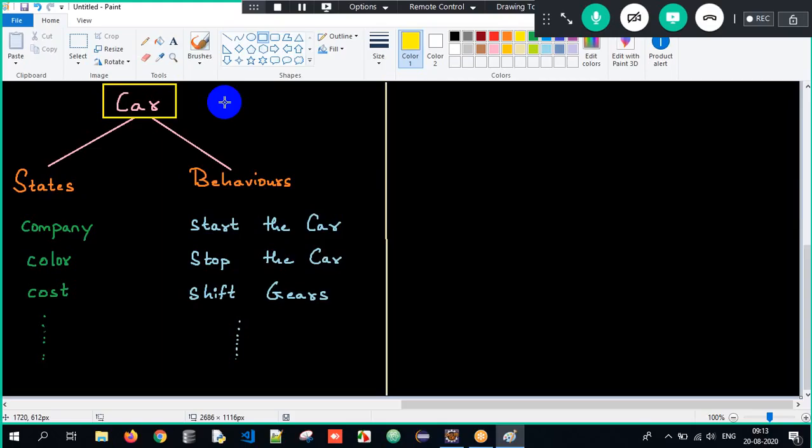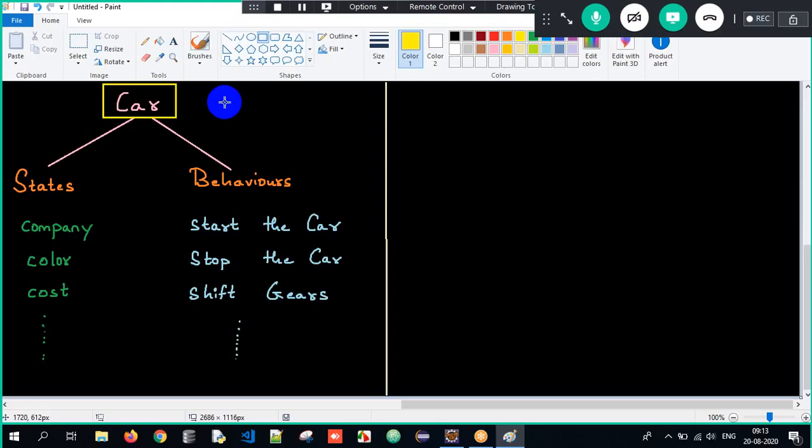What are states here? States are the properties used to store some data. When I tell company, is it BMW, Audi, Maruti Suzuki, so on, I'm storing some data. Color, red color, black color, blue color, I'm storing some data. Cost, 5 lakhs, 10 lakhs, 15 lakhs, 20 lakhs, I'm storing some data. So states are used to store some data, whereas behaviors are used to perform some task. Such as if I want to start the car, I am performing some task, functionality. If I want to stop the car, if I want to shift gears, it means I am performing some action. It involves functionality. So these are all called as behaviors.